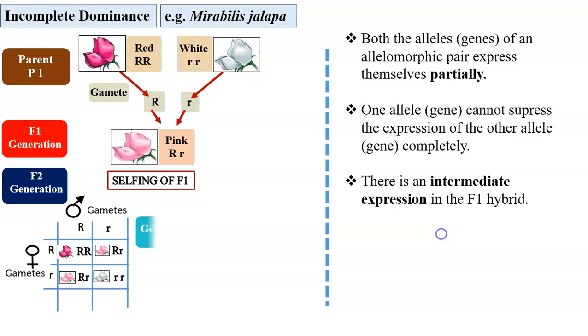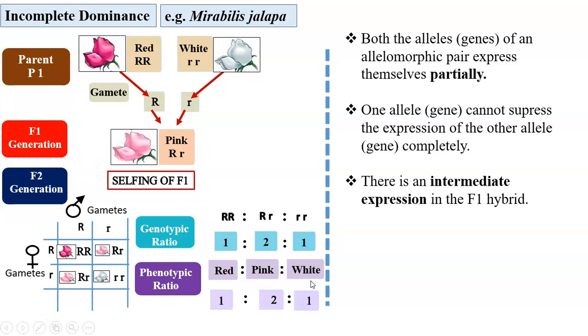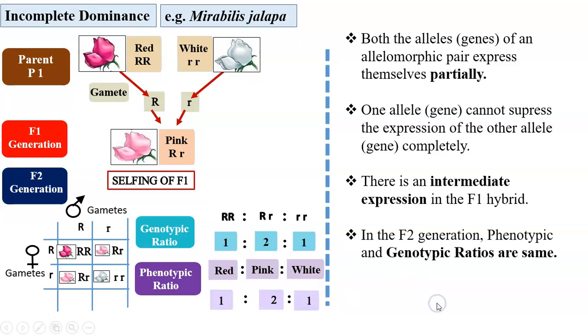So once again, we could get red color. The genotypic ratio is 1:2:1, and the phenotypic ratio, where we get red colored flower, pink colored flower and white colored flower, is also 1:2:1. So in the F2 generation, phenotypic and genotypic ratios remain the same.